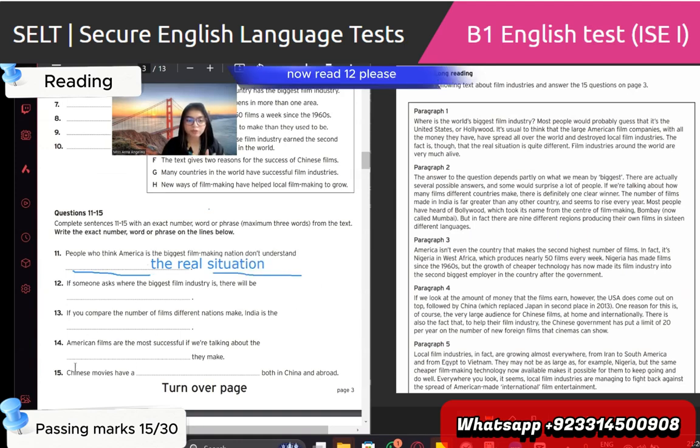Okay, now read 12, please. If someone asks where the biggest film industry is, there will be where the biggest film industry is: United States. That is the United States in paragraph number 1. If someone asks where the biggest film industry is, there will be what? You need to understand this. The question is, there will be what? There will be.